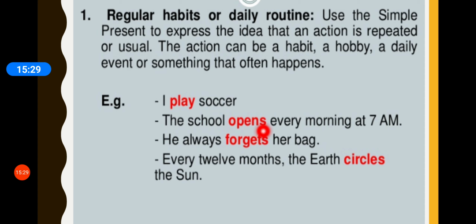Now, the school opens every morning at 7 a.m. That is a daily event. So, we have used simple present tense. She always forgets her bag. So, that is something that usually happens, that she always forgets her bag. Again, we have made use of simple present tense. Every 12 months, the earth circles the sun. Right?